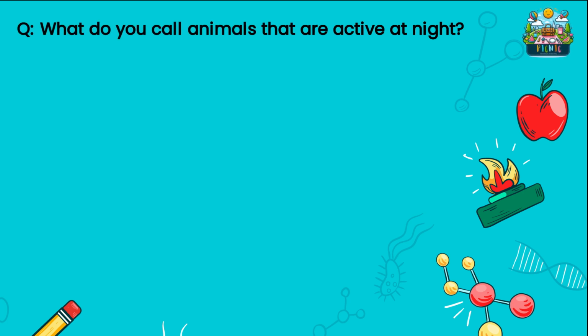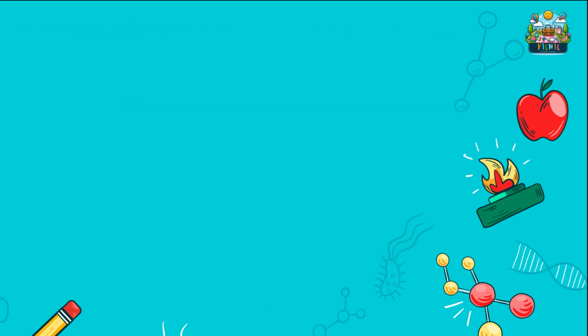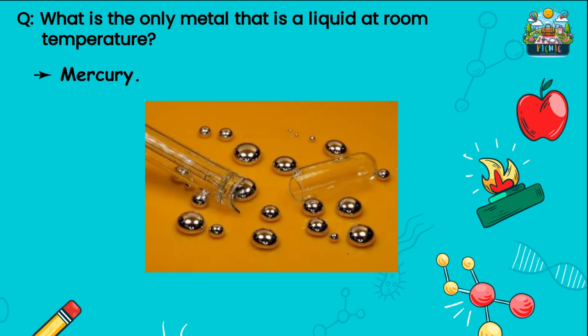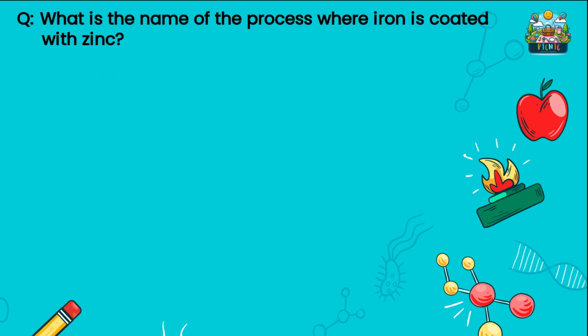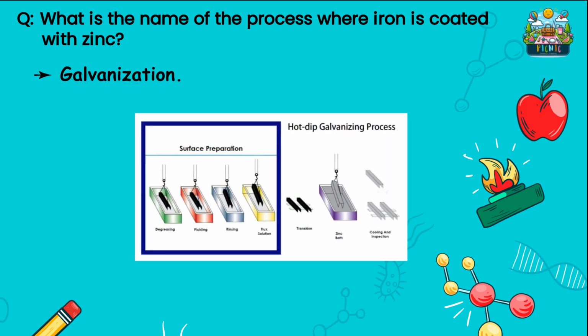What do you call animals that are active at night? Nocturnal animals are active at night. What is the only metal that is a liquid at room temperature? Mercury is the only metal in liquid state at room temperature. What is the name of the process where iron is coated with zinc? Galvanization is the process where iron is coated with zinc.